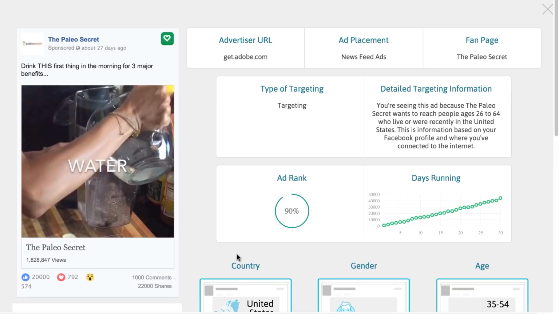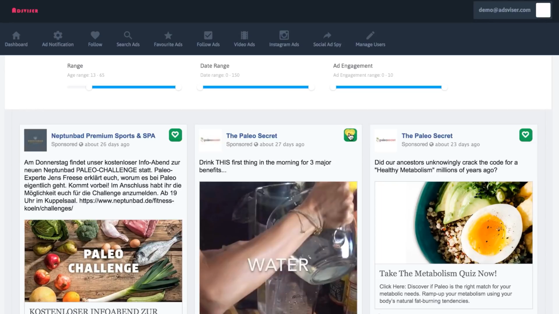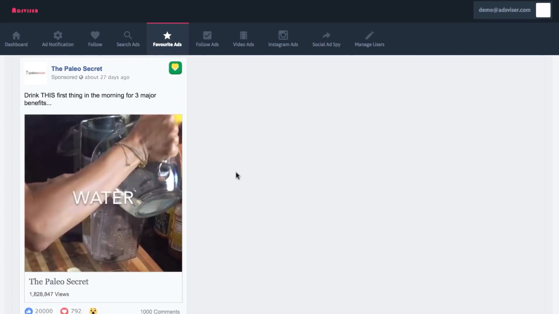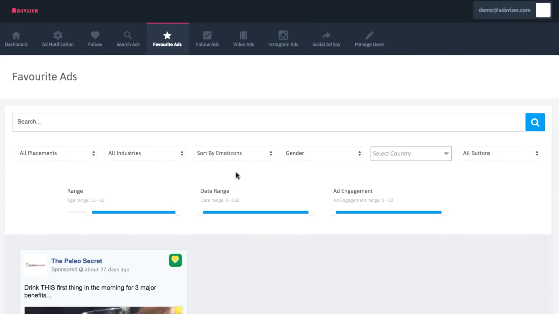You can also see a new Deep Insights feature showing the targeting type, like if it's a retargeting ad, a lookalike audience ad, or something else. Then if we find an ad that we like for inspiration, simply click the heart button and add it to our favorite ads collection. But desktop ads are just the start with AdsVisor 2.0.